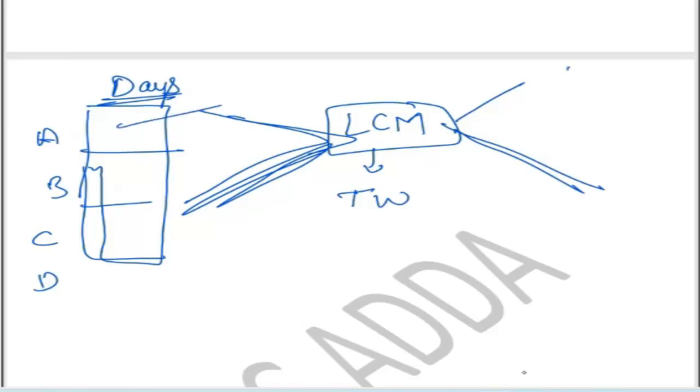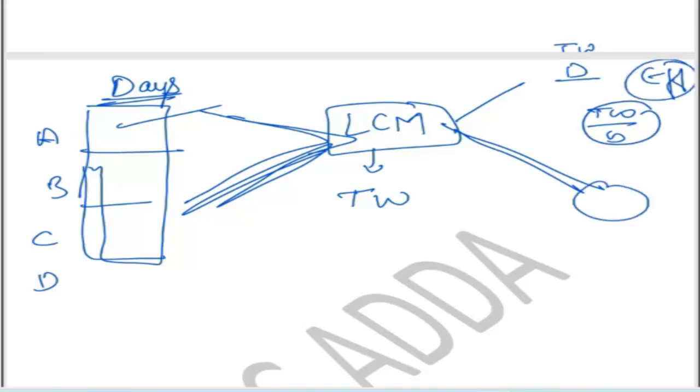It means you have to divide total work by day, total work by day. So you will get one by one efficiency of the person. So this right side you will get the efficiency of a person.